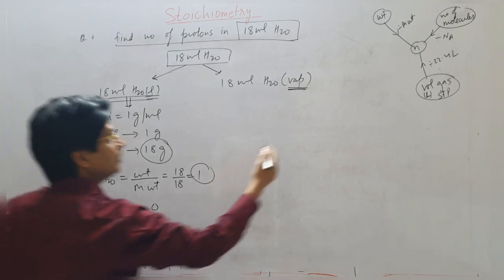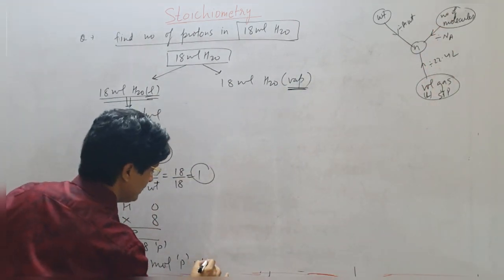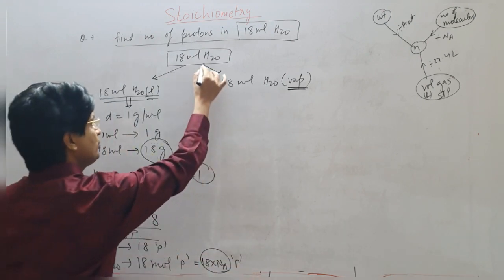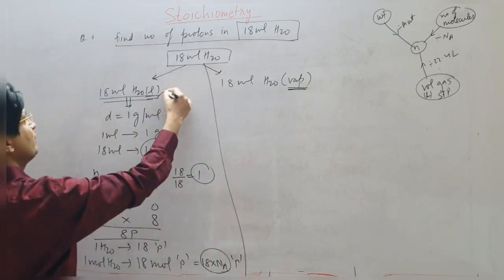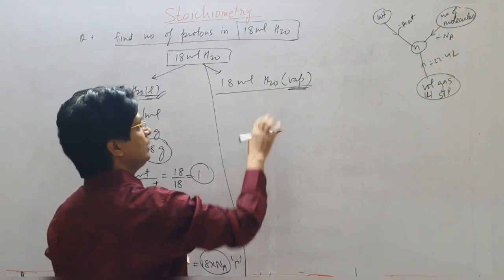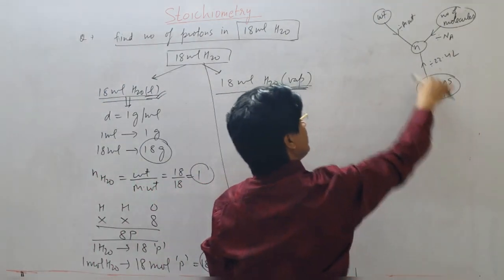Now 8 mole of protons, they are asking the number of protons. So multiply mole by Na. So this will be 8 into Na number of protons. So this is how you're going to solve this question if liquid is given. Now see, if vapor is given, what will you do? Now vapor is almost equal to gas in this case. So here I have to take this route.